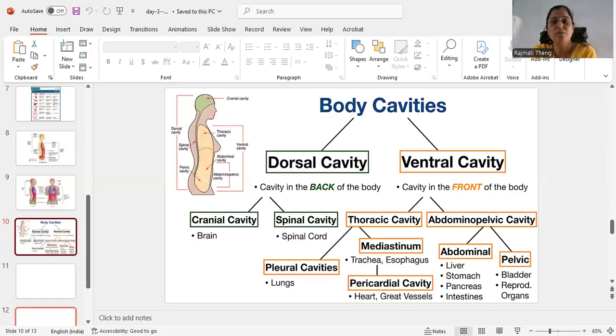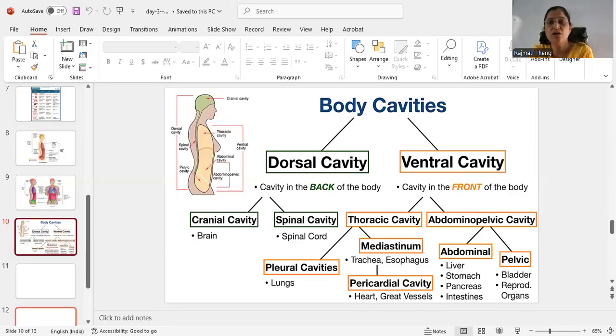Then the second type, the abdominal, in which the pelvic is added: the abdominal and pelvic cavities. In the abdominal cavity, the liver, stomach, pancreas and intestine come. And in the pelvic cavity, the urinary bladder and reproductive organs come.